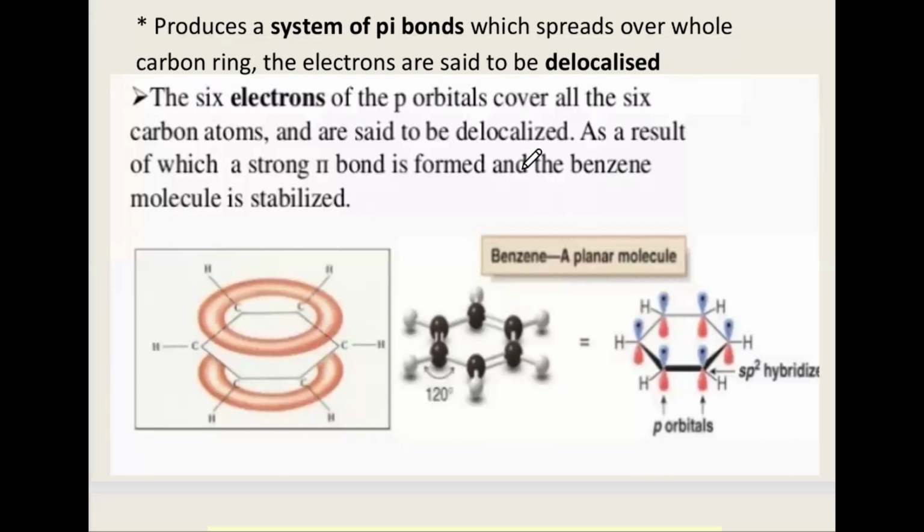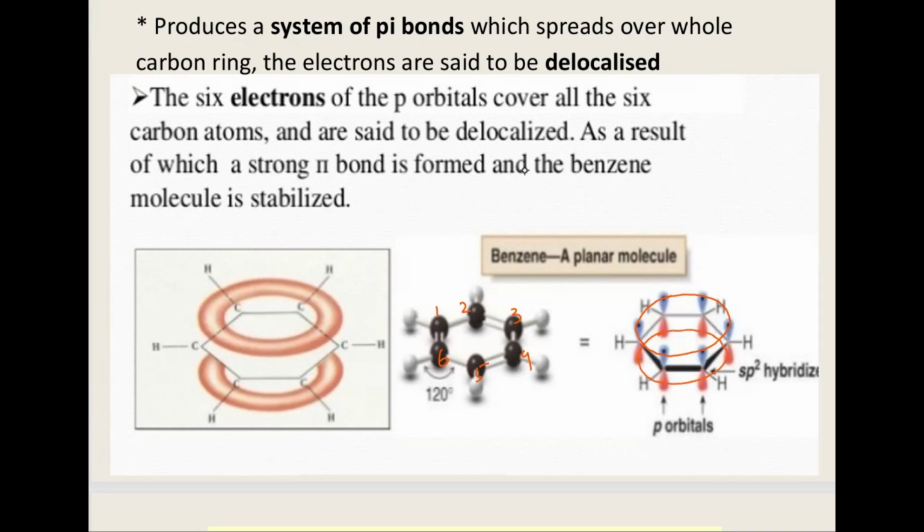On the previous slide, we talked about the hybrid model of resonating structures. This is how the pi bond system looks. There are six carbons here, one, two, three, four, five, and six carbons. And on these six carbons, one electron per carbon forms a pi bond. So this is the pi bond which is formed between the alternate carbons, right? So there is an electron cloud which is formed above and below the plane of the ring. So this is how it is being formed, right?